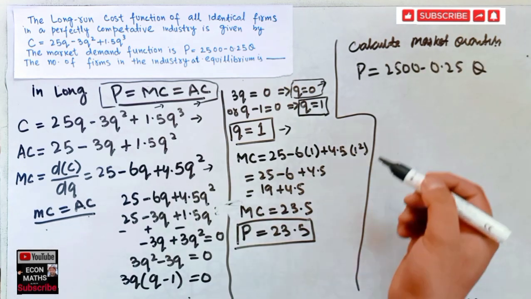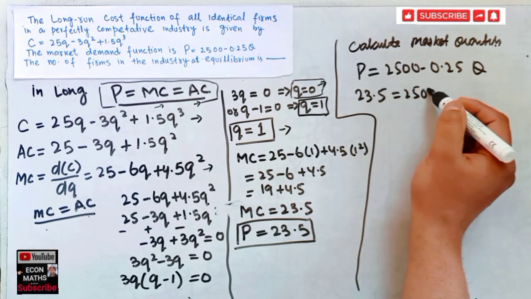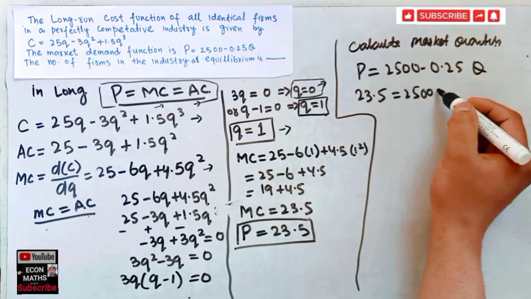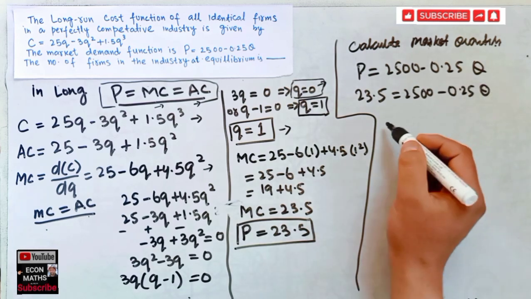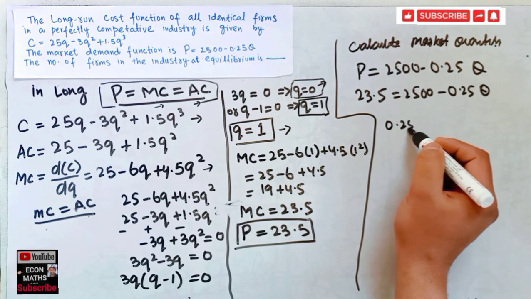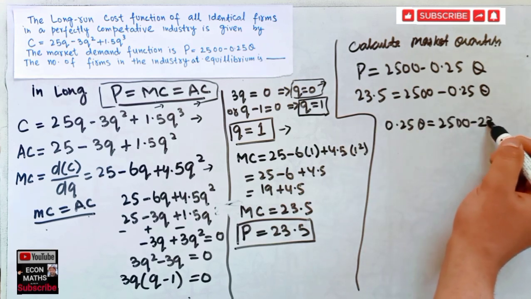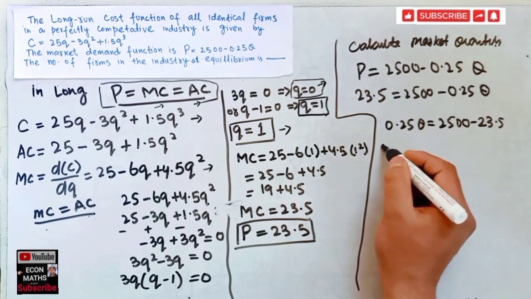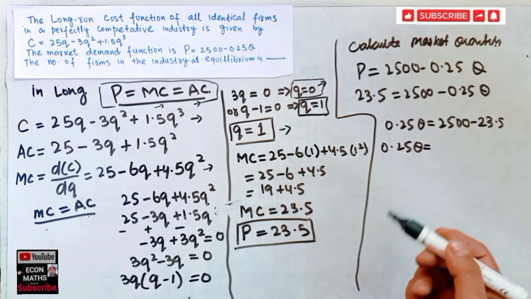Now inserting the value of P, 23.5 is equal to 2500 minus 0.25Q. When solving this, 0.25Q is equal to 2500 minus 23.5.